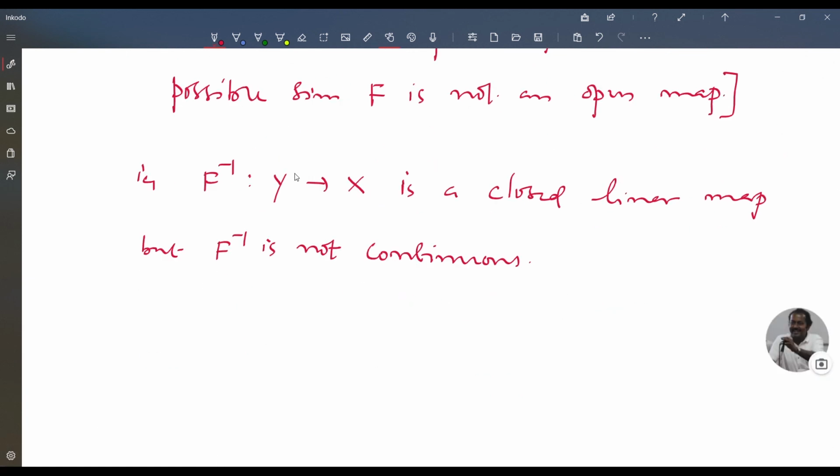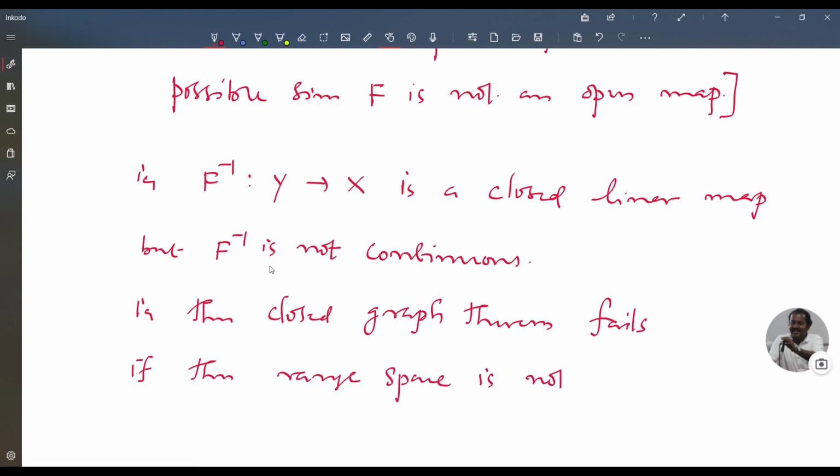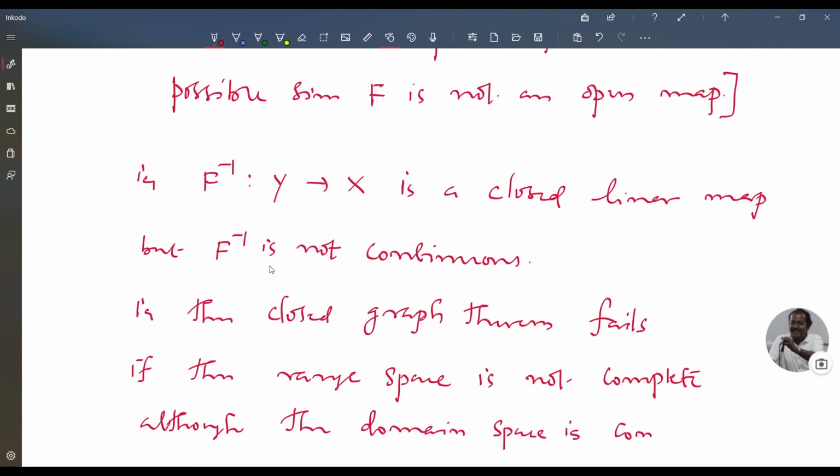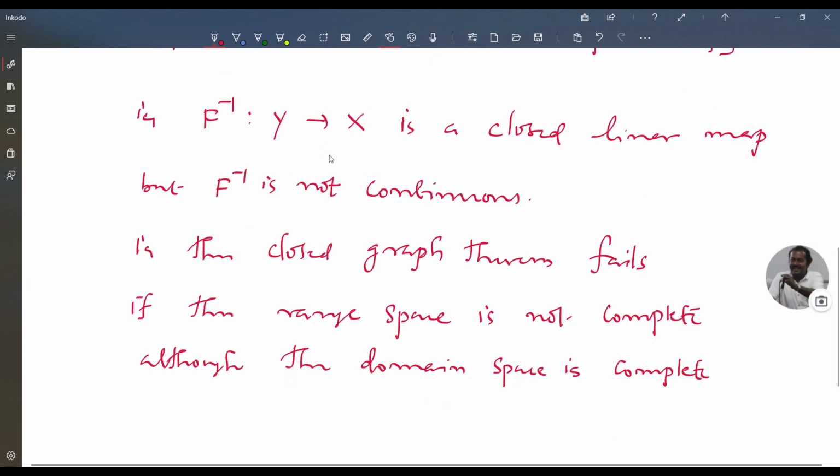That is, even though Y is a Banach space, the closed graph theorem fails if X is not a Banach space. That is, the closed graph theorem fails if the range space is not complete, although the domain space is complete. Here you know that the range space is X and the domain space is Y, and X is not Banach, Y is Banach.